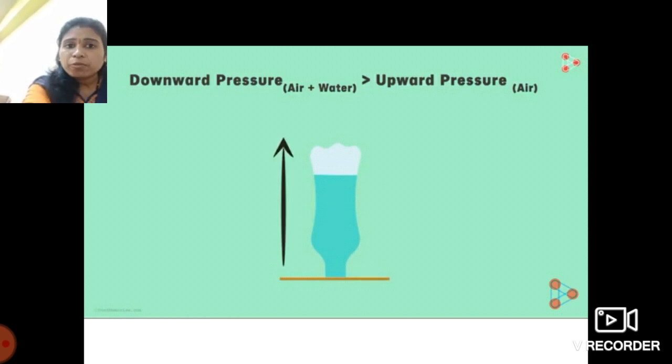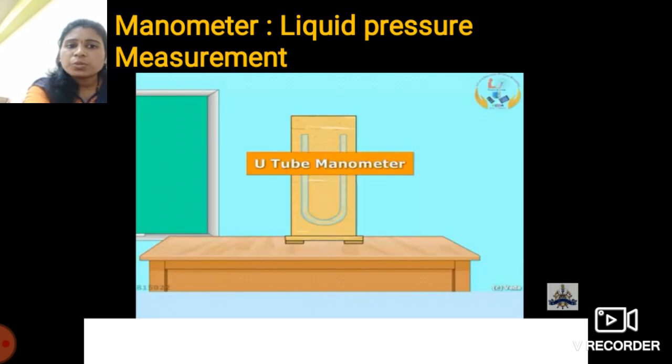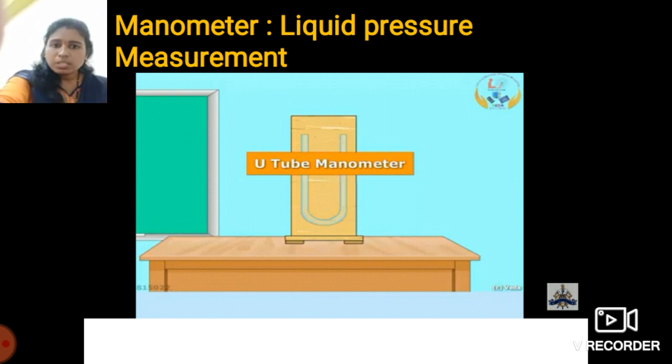Before going to that device, I want to tell you that there are certain instruments which can measure liquid pressure, and one of them is the manometer.